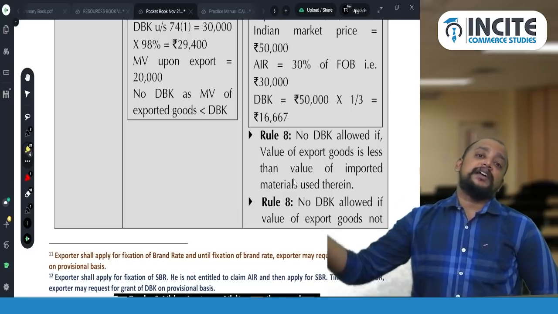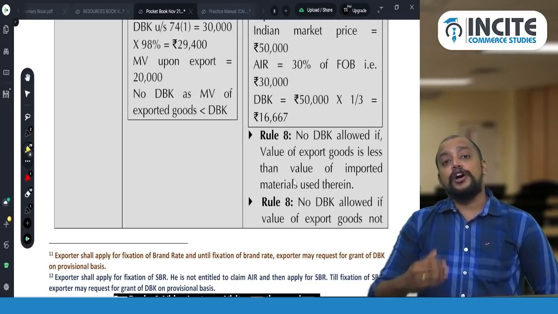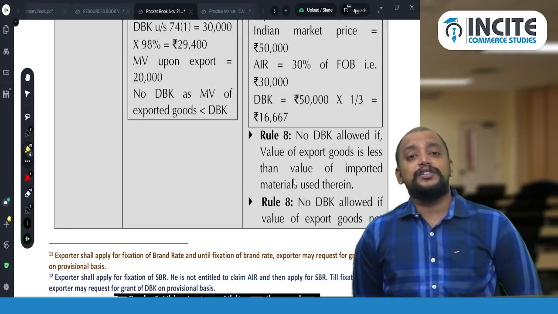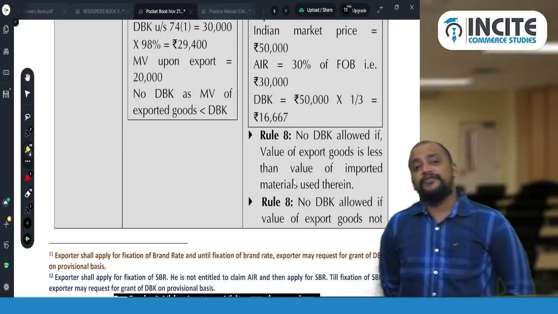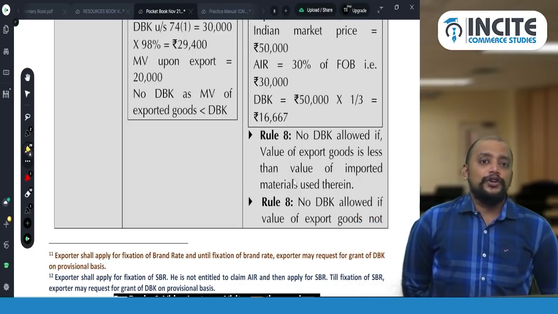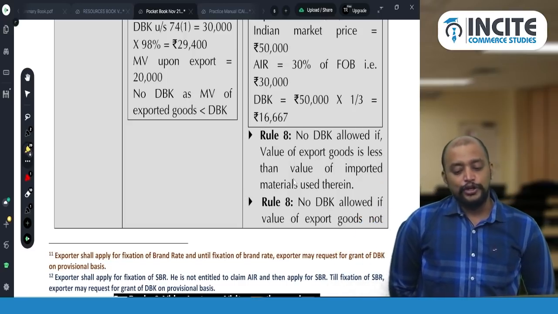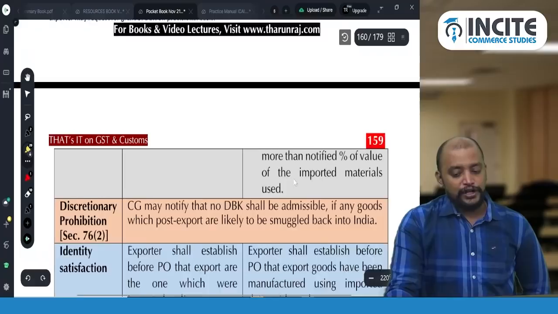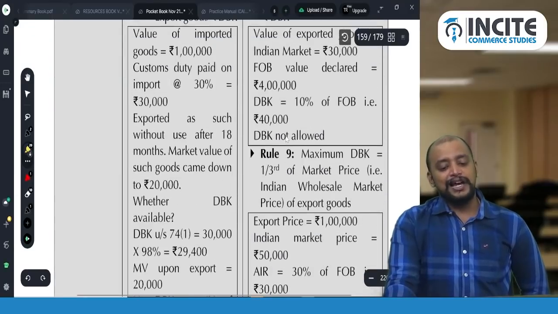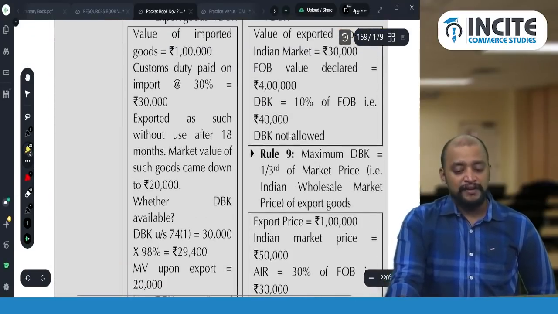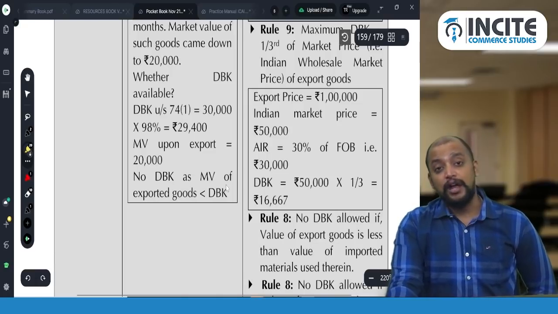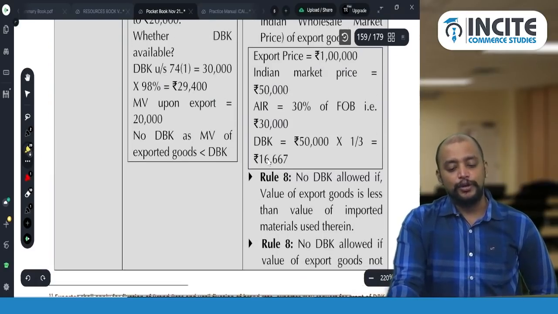And suppose if they prescribe a notified percentage, so if you cross that notified percentage, then only you will get duty drawback. For example, they are telling that the notified percentage of value addition is 10%. Means the FOB value of export should be 10% more than the CIF value of import. Okay, so then only you will get the duty drawback. So in this case, no duty drawback allowed if value of the exported goods is not more than the notified percentage of value of imported materials used. So these are the prohibitions in case of 75. So in case of 74, 2 prohibitions are there, and in case of 75, there are 5 prohibitions apart from these 2. So 3 more prohibitions are there.